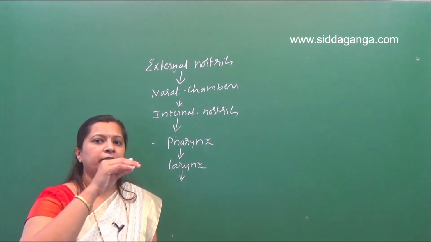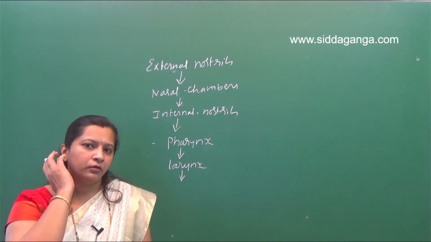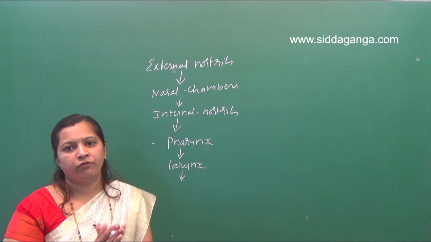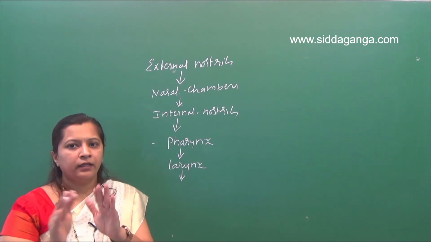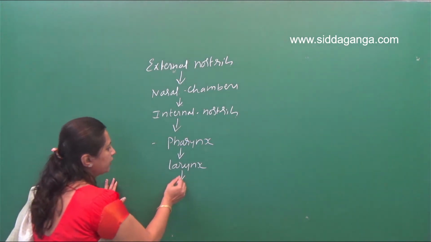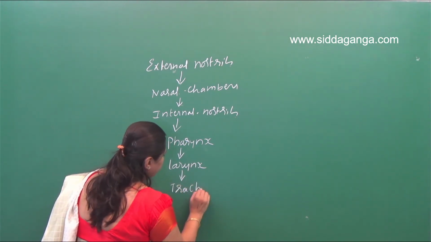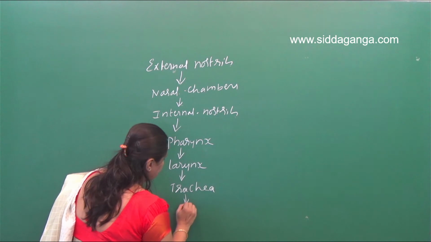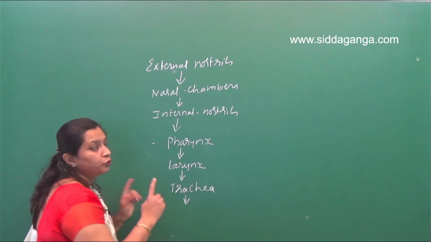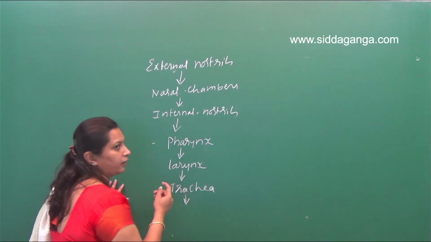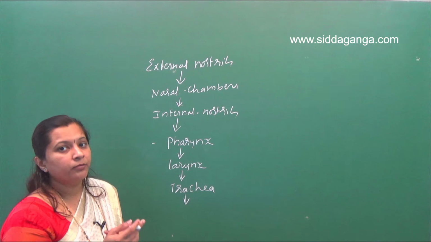So that will extend up to the middle of the thoracic cavity, and at the level of the fifth thoracic vertebra, the trachea will divide. So after the larynx, what is the next structure? That is the trachea. Then the trachea at the fifth thoracic vertebra divides into two branches, that we call the left and the right primary bronchi.